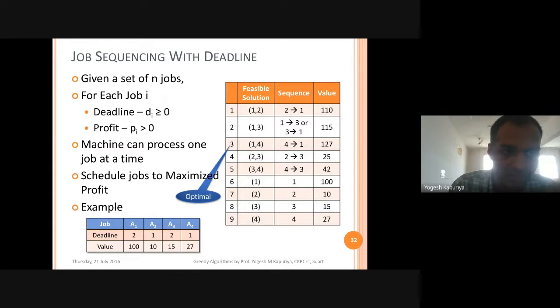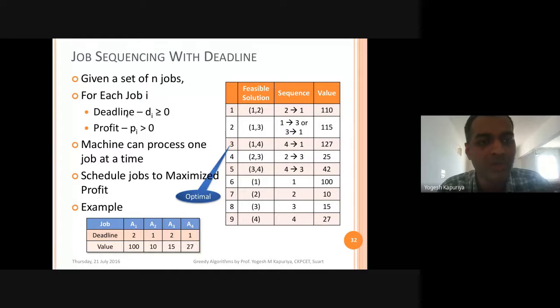First, you will sort all the jobs in order of their profit. Obviously, the highest profit job will come first. Then you will put that job in a slot in such a way that you can occupy more number of jobs.